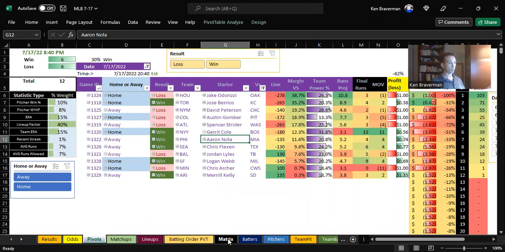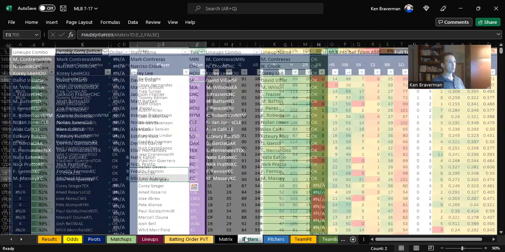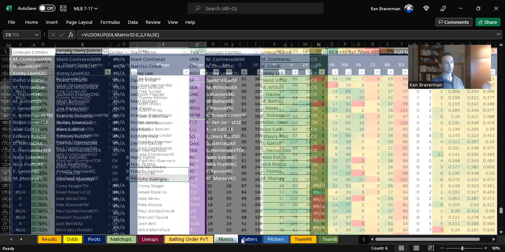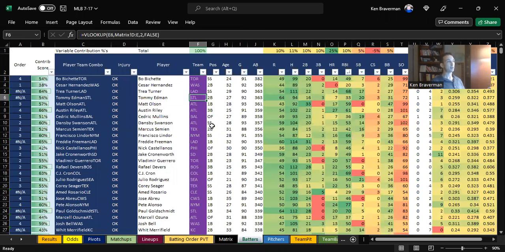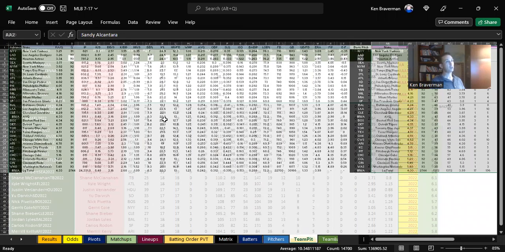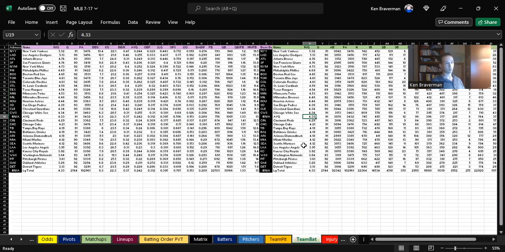If you also make roster adjustments in the matrix, like these new players from Kansas City that showed up today, Freddie Fermin and Michael Massey, you're going to make adjustments to the matrix sheet. You need to update your batters table and make sure your formulas are correct, pulling the right teams for all the players. That's how the matrix and the batter sheet are connected, by the team that the player plays for. You need to update your pitching stats for 2022, your team pitching stats and advanced pitching, regular pitching stats, advanced batting, and regular batting stats. Those are all the things that go in every day.